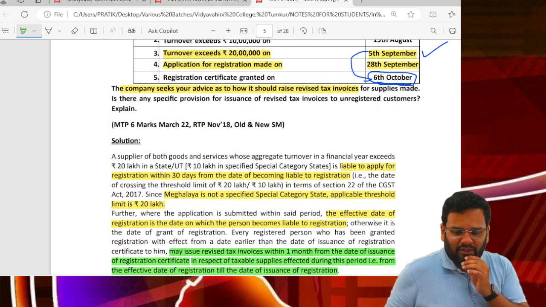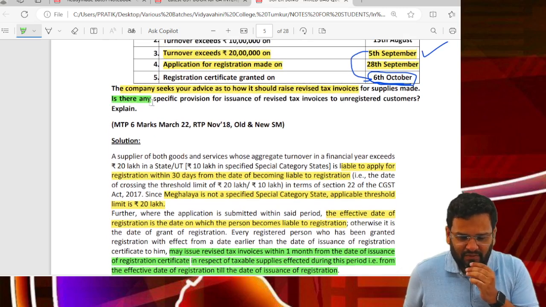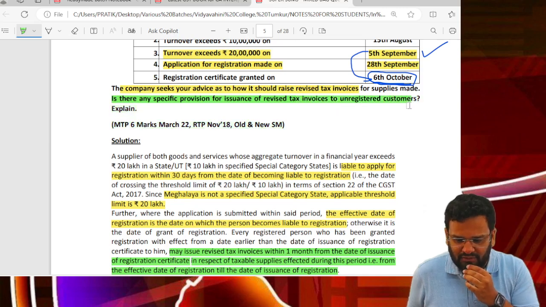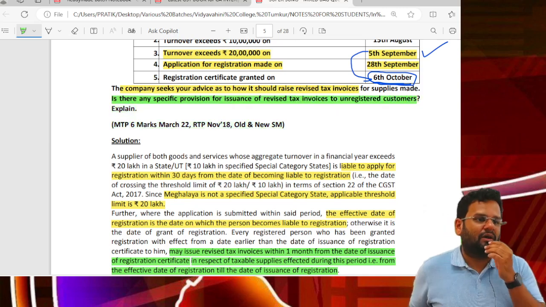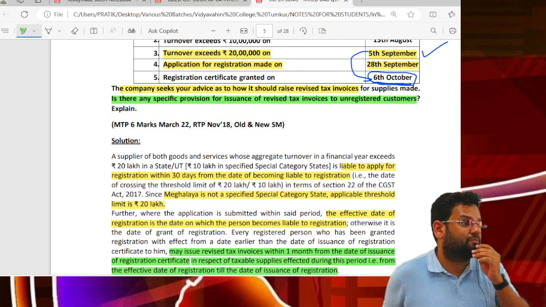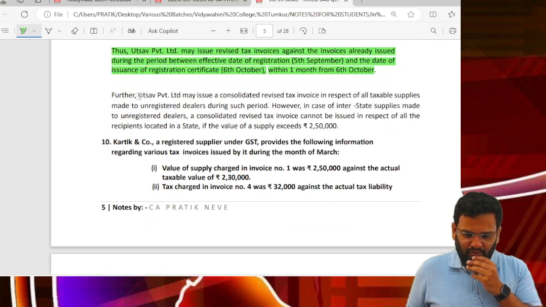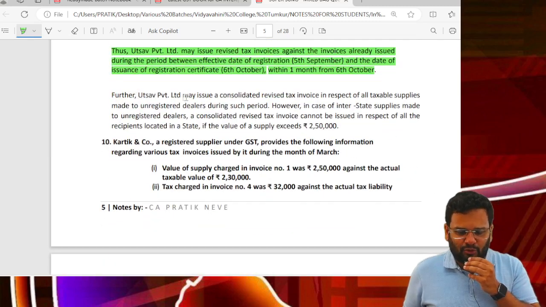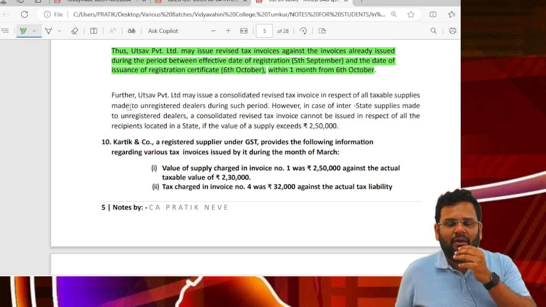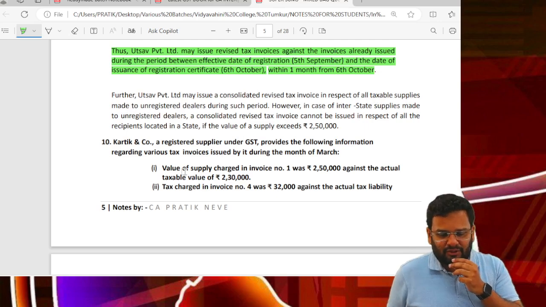There was one more question asked. Is there any specific provision for issuance of revised invoices to unregistered customers? Means B2C. So see, further Utsav Private Limited may issue a consolidated revised tax invoice in respect of all taxable supplies made to unregistered dealers during such period.